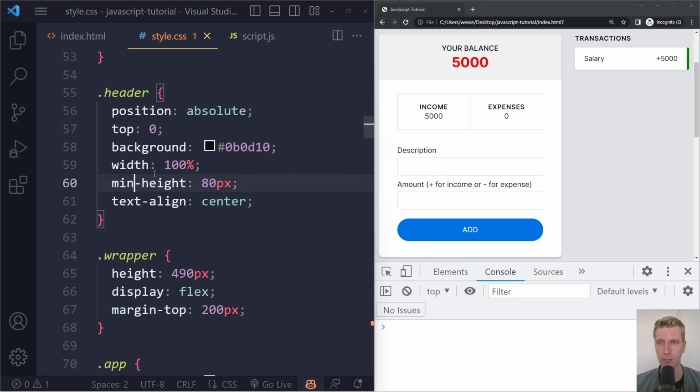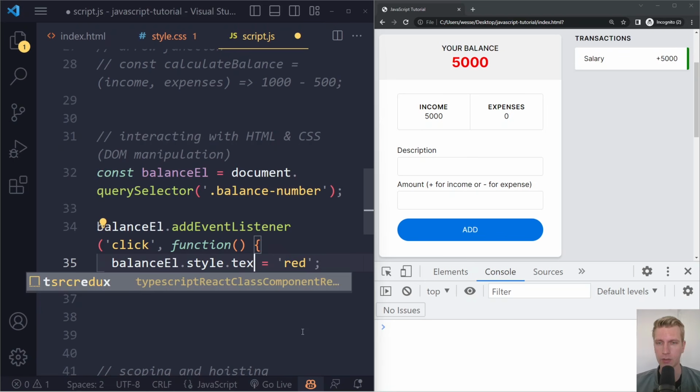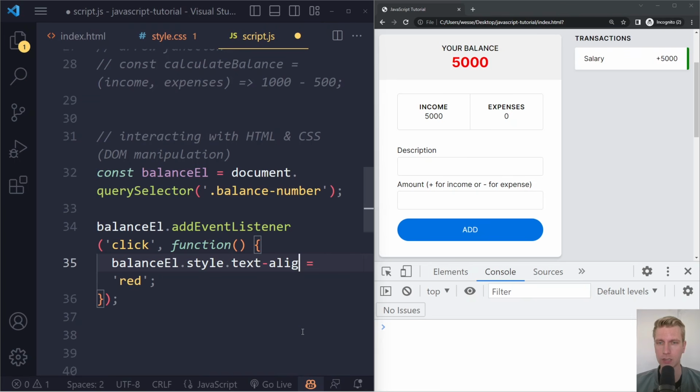Top, background, width, min height, text align. I can use all of that here as well, but if you have this in the CSS with a dash, it becomes the camel case version. Background, it all works through the style here. Now this is not a best practice because, let me undo this.